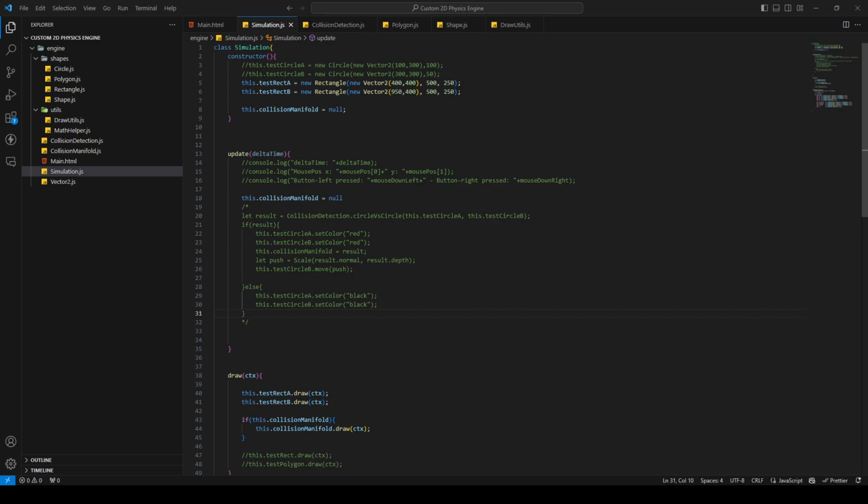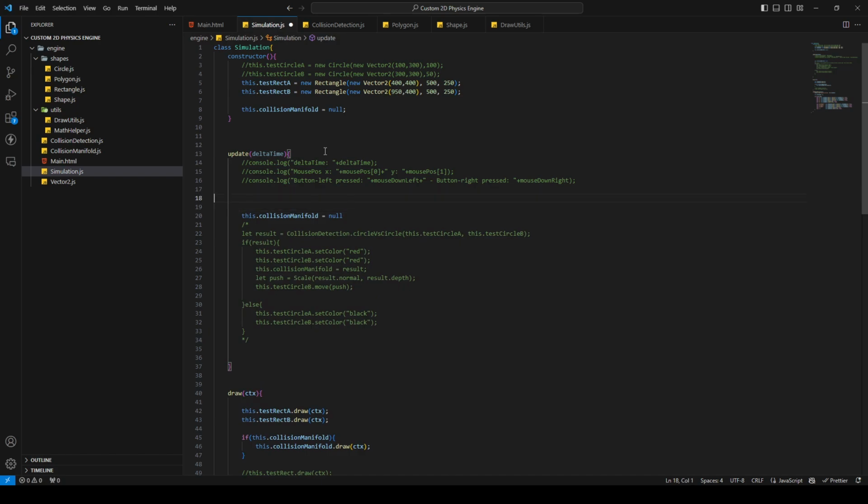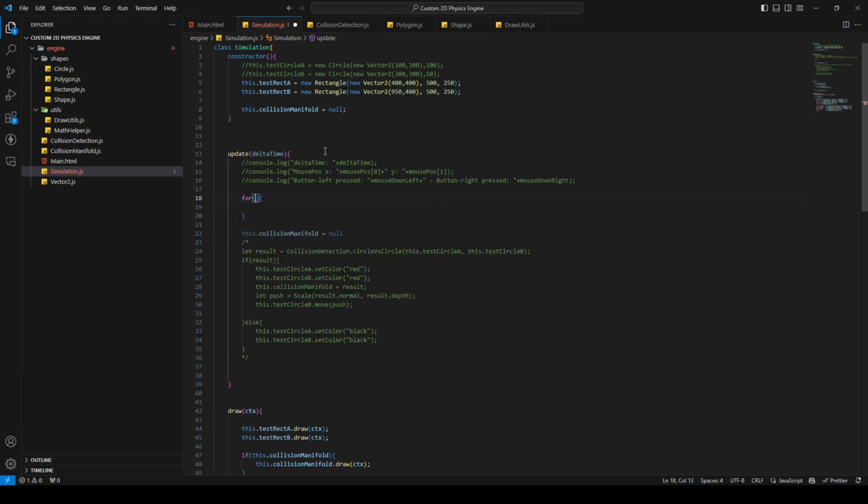And here I will create a for loop already and loop over all of the shapes. Of course, we only have these two, but I'm thinking about adding a third one too, and then we need to loop over all shapes. I'm just gonna add the for loop now because we need it anyways later.